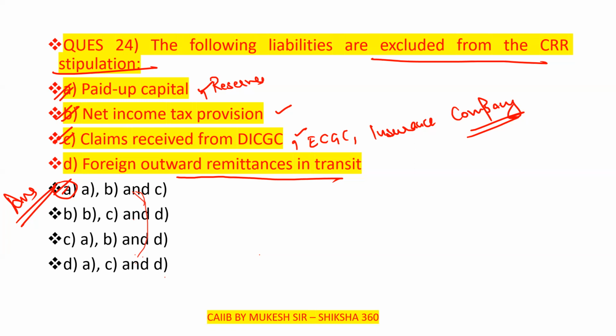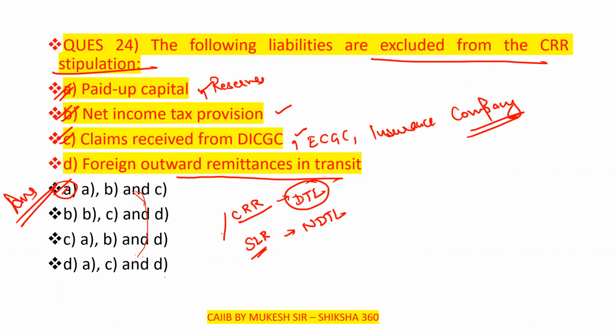Further, I will ask one question from all of you. Calculation of the CRR and calculation of the SLR is a very, very important point. Can anyone tell on which basis CRR is to be calculated, and on which basis SLR is to be calculated? What is the basic difference? Please remember, yes, you are right, Amit. CRR is to be calculated on the DTL, and SLR is to be calculated on the NDTL.